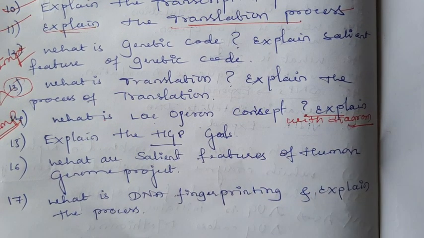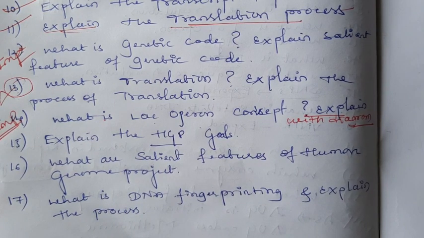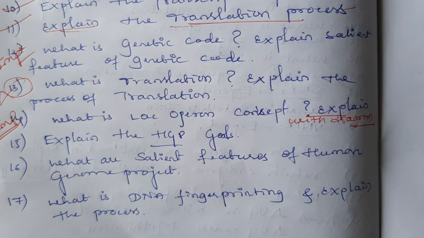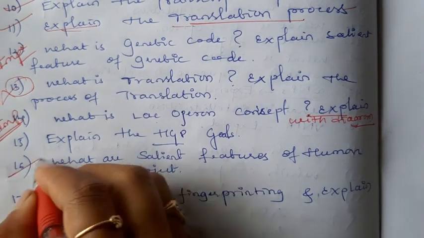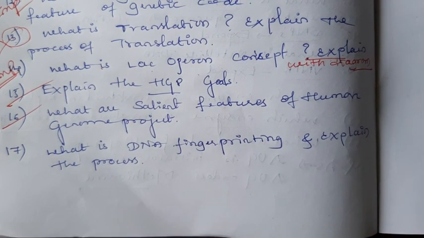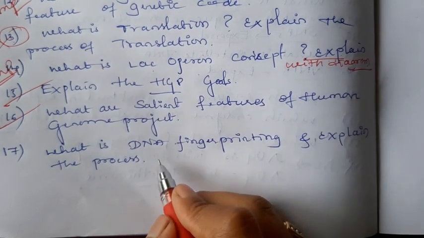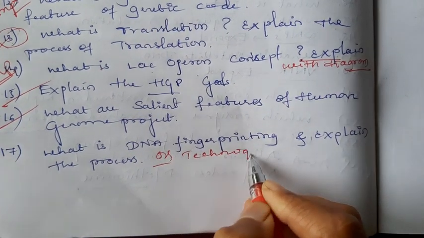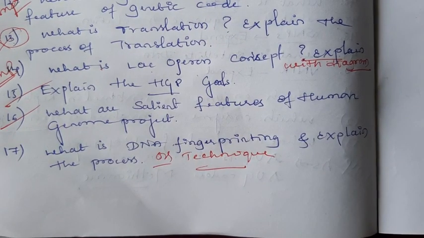Then explain the goals of HGP. Along with the goals, the conclusions are also very important. The salient features of the Human Genome Project, that is the conclusion, are also very important along with the goals. Okay, then what are the salient features of the Human Genome Project? Okay, then the last topic, that is, what is DNA fingerprinting? Explain the process or technique of DNA fingerprinting.